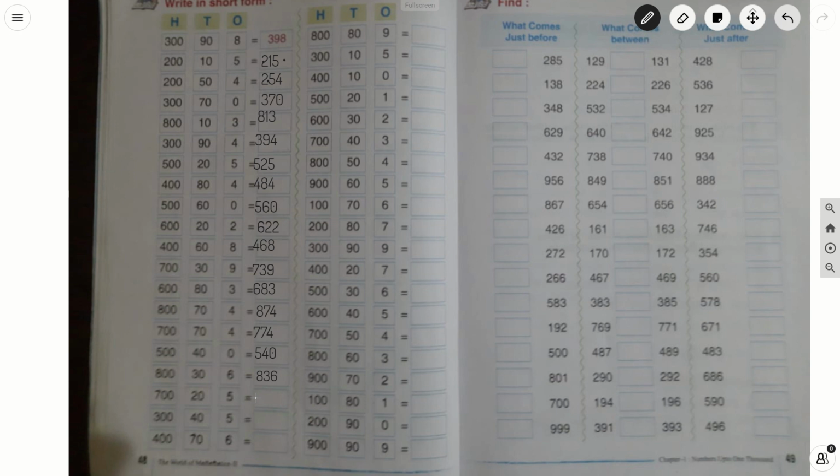Next number is 725. Next number is 345. Next number is 476.